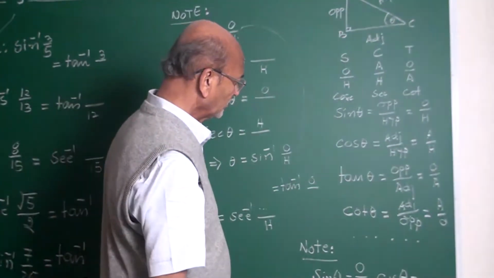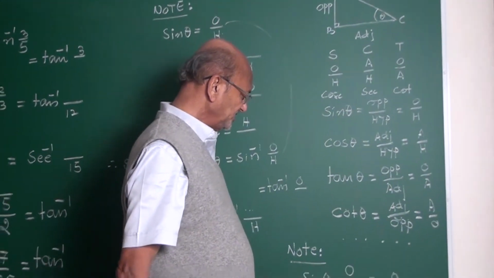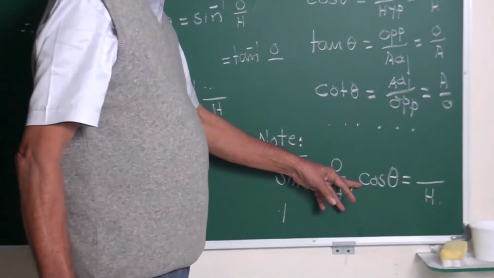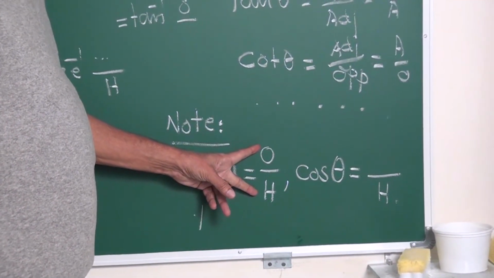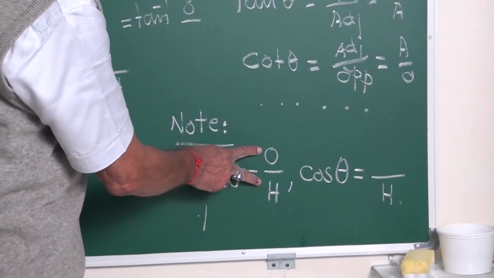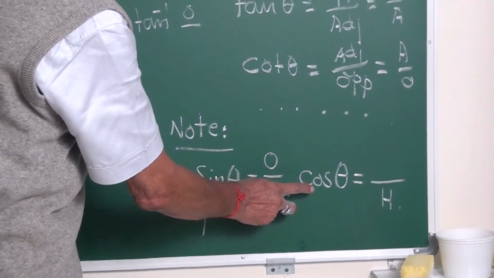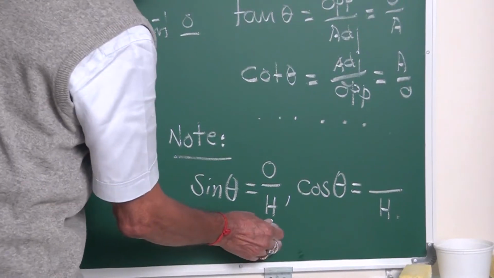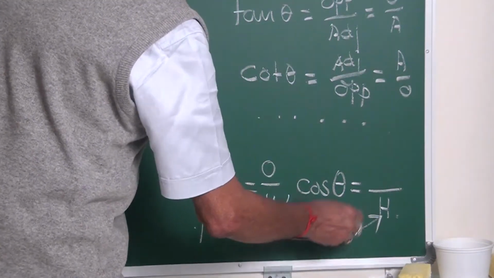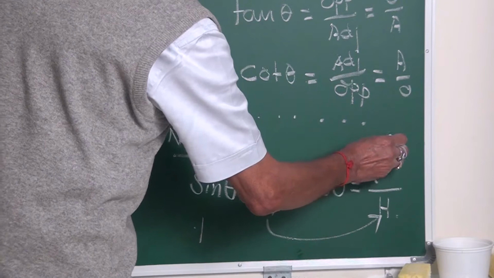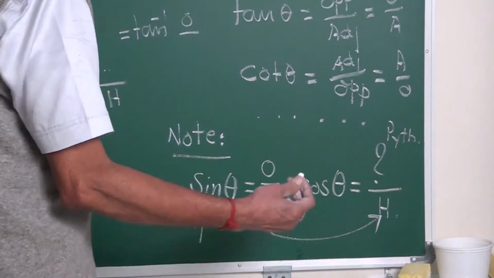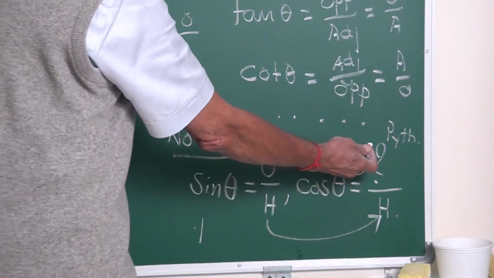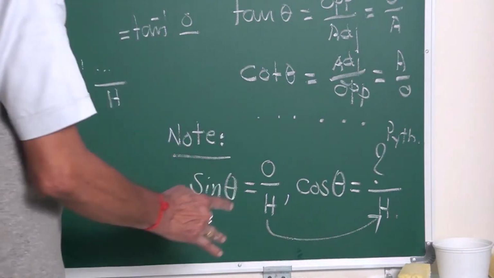Therefore, remember, sine theta is given as O by H. We can go for cos theta. If you know these two sides, among the two sides, in writing cos theta, one is used. This is given, my friend. And for this, you have to make use of Pythagoras theorem. If you remember Pythagorean numbers, you can write it immediately. These are the two given numbers here.